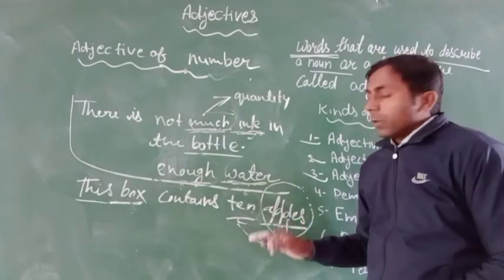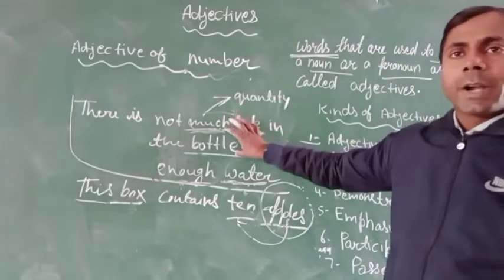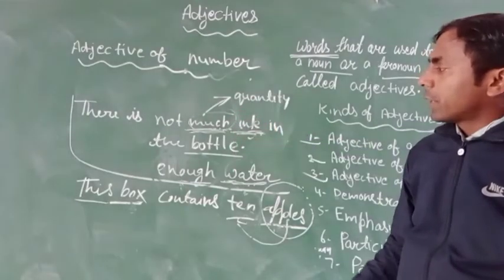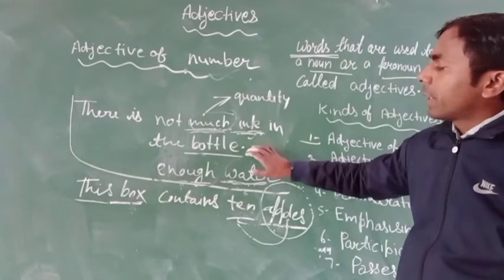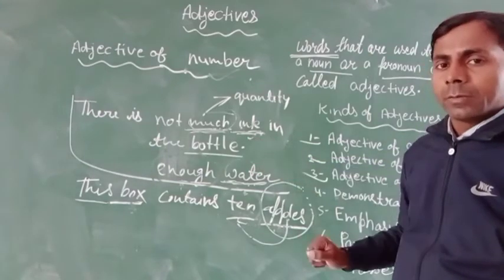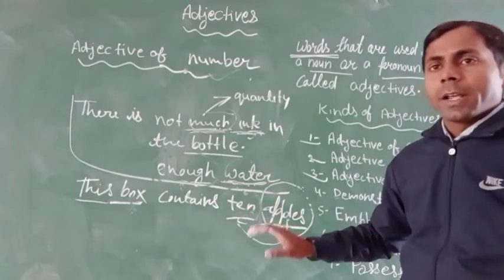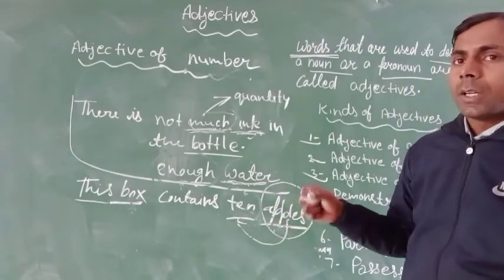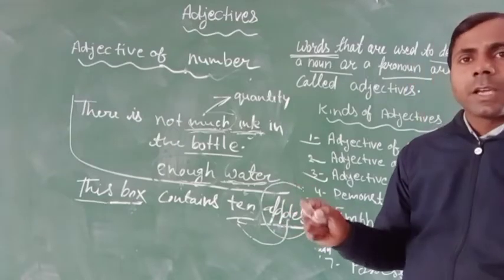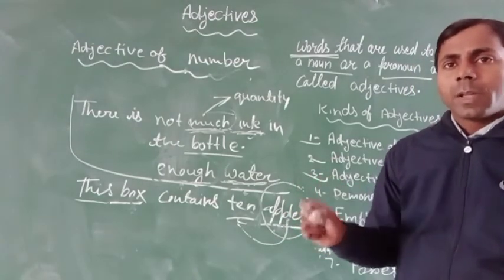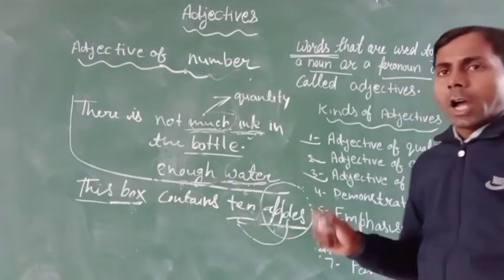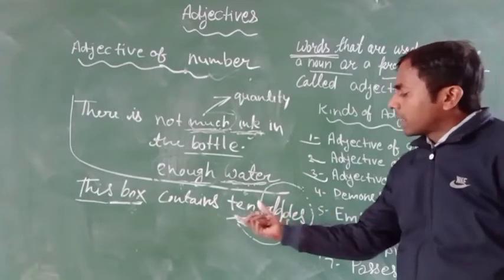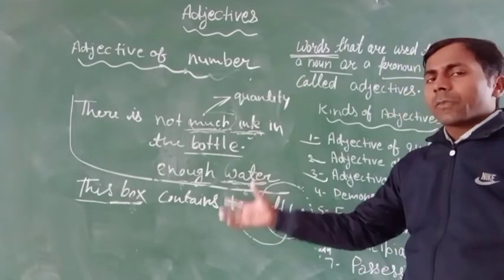In adjective of quantity, when we ask the question "how much" in a sentence, it will get our answer. But when we use the interrogative "how many" in a sentence, the adjective answers the question how many, and we get an answer such as 10 apples, 5 apples or 4 apples.